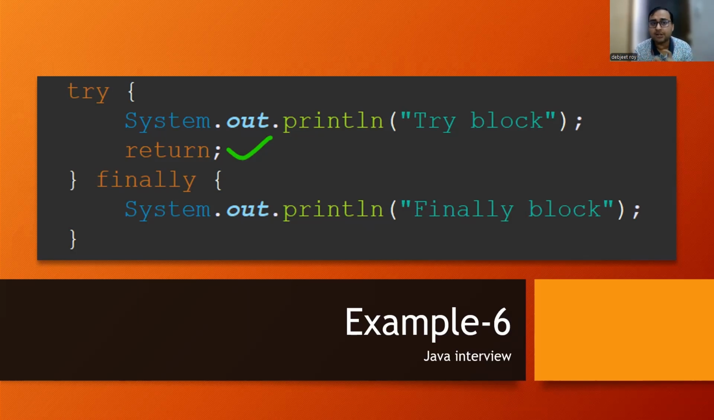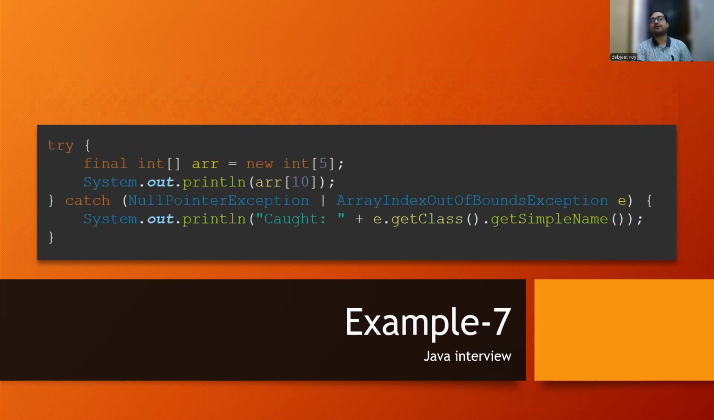Okay, so in this scenario, irrespective of the fact that I am returning from the try block, still it will go to the finally block and it will print finally block. Okay, so it will print try block and it will print finally block. Okay, so if there is any return statement present in the finally block, it will get executed after printing this finally block as well. Okay, I hope you got the clarity on this. Next is this type of question.